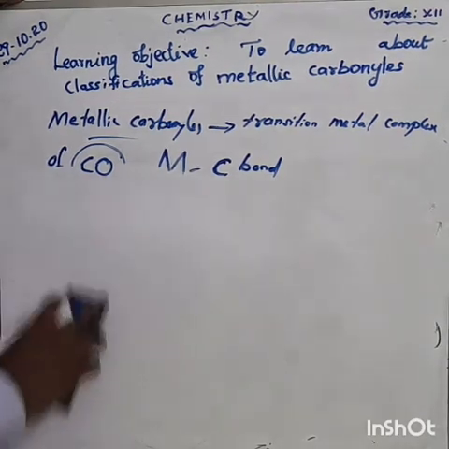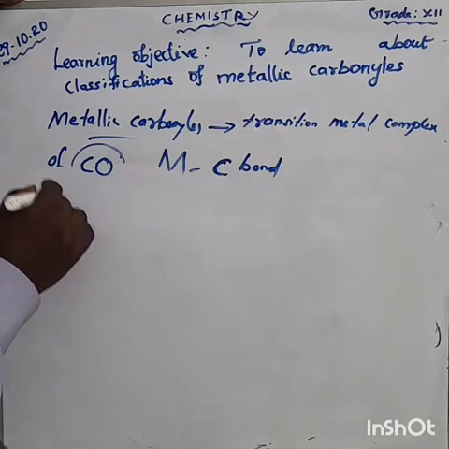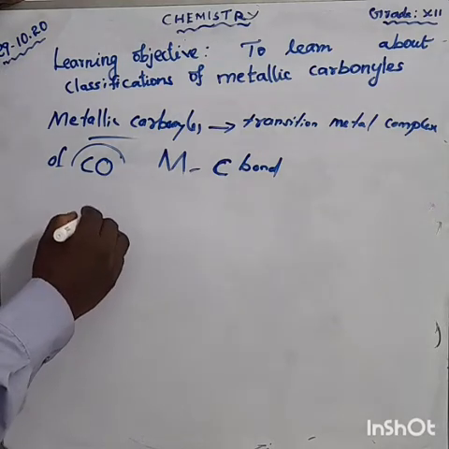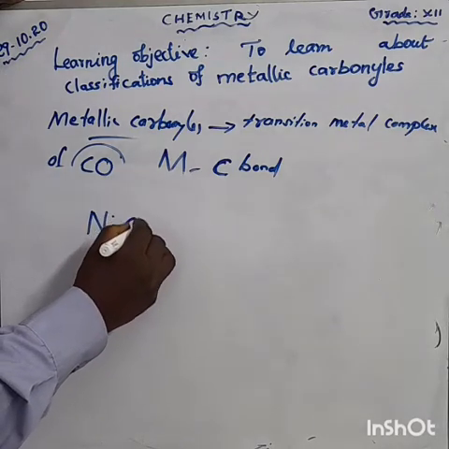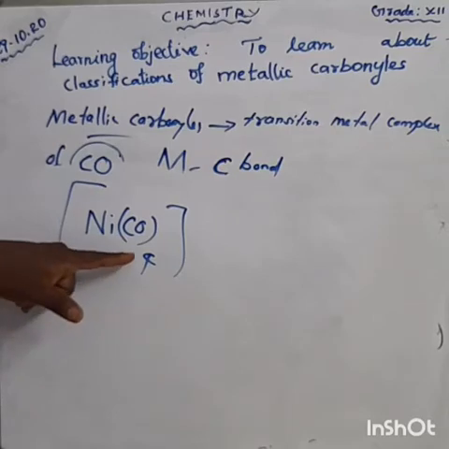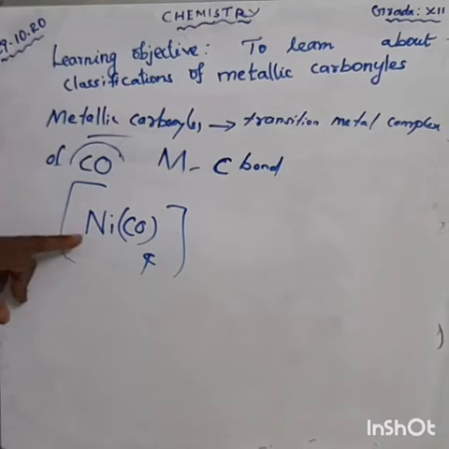One example is nickel tetracarbonyl, Ni(CO)4. This is one of the complexes. This is not an IUPAC name, it is the common name, nickel tetracarbonyl.